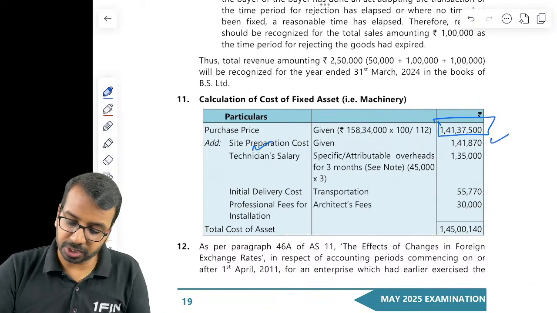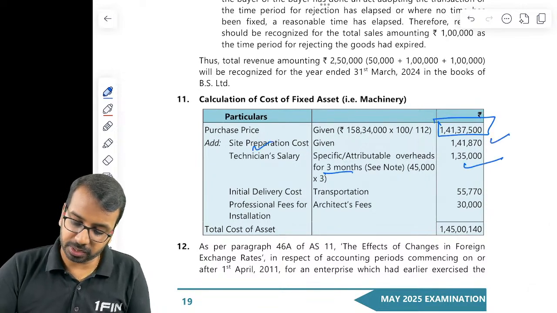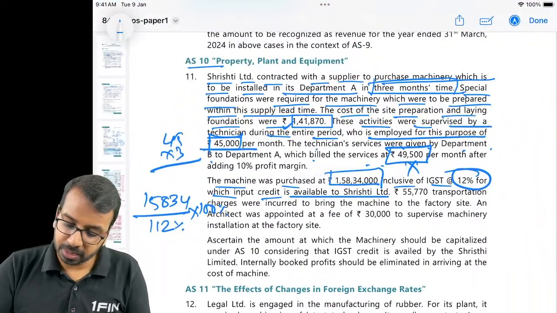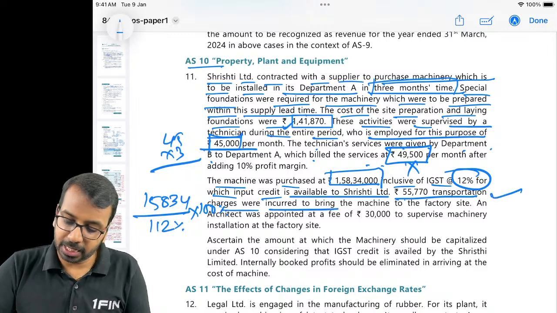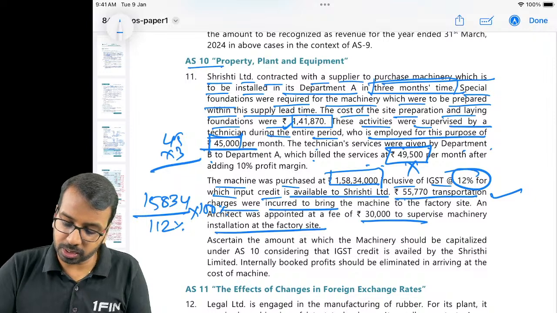Site preparation is added, 3 months into 49,000 is also added. Then 55,770 transportation charges were incurred, that is also added, and 30,000 supervisory cost is also added.